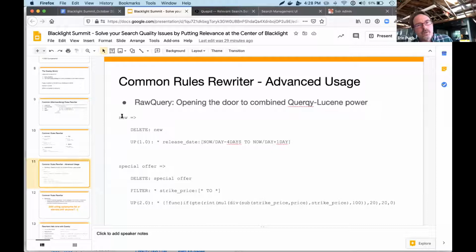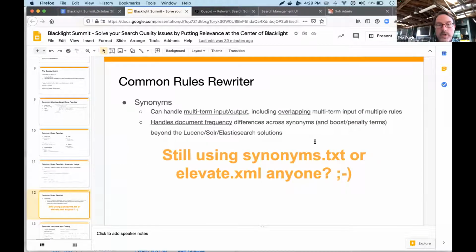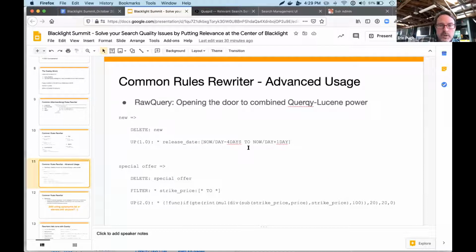What am I going to show? Like, oh, I guess if you type in new, you want to see the newest products. So here in this example, I'm actually going to eliminate the new token, and I'm going to add an up boost on products that have been released in the last few days, right? So that's a pretty interesting option.